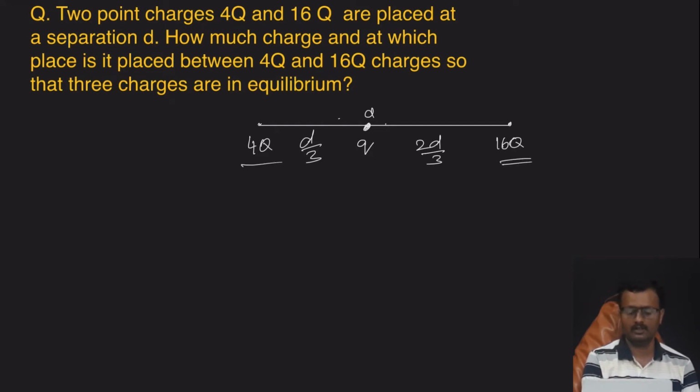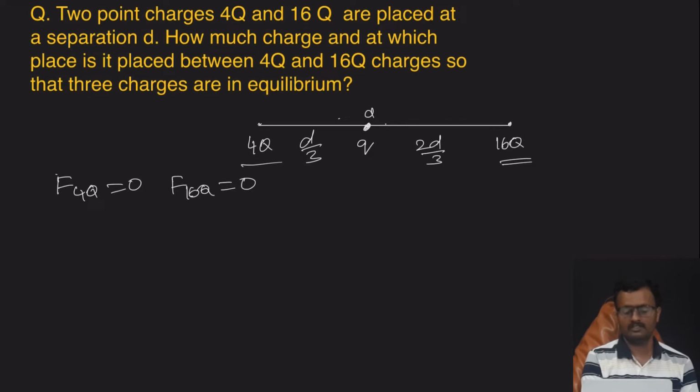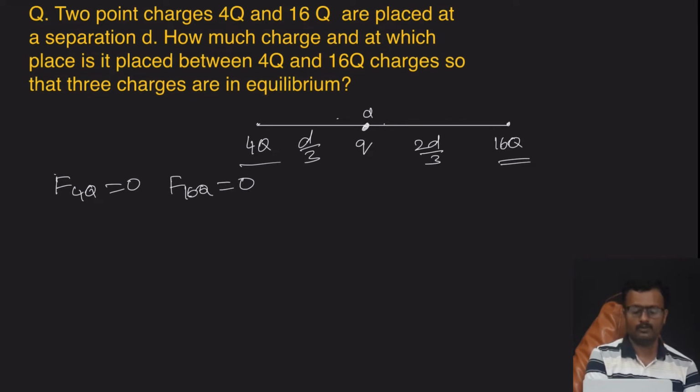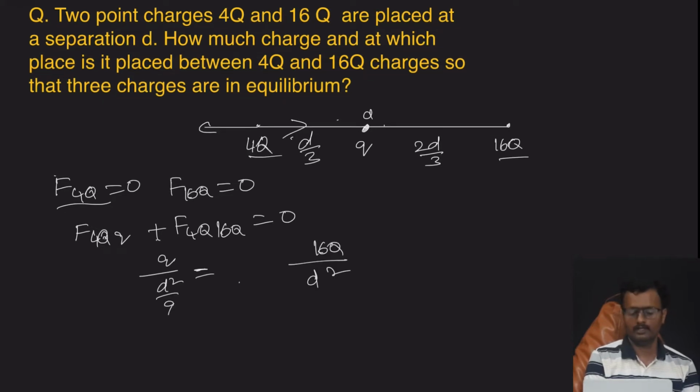3 charges are in equilibrium means the total force on 4q should be 0, and the total force on 16q should be 0. Then the 3 charges are in equilibrium. Total force on 4q: force on 4q by small q plus force on 4q by 16q should be equal to 0.